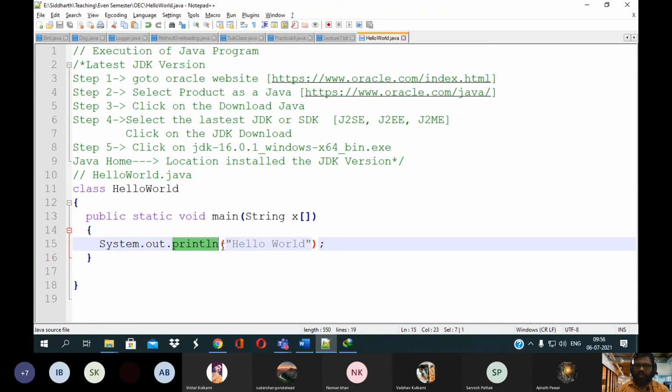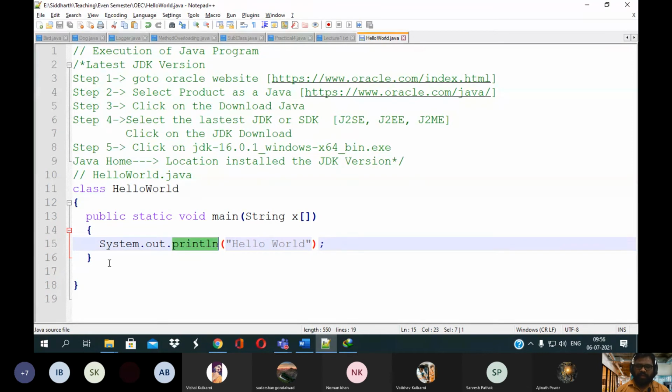Are you getting my point? So what do you mean by System? System is one of the packages, which performs the system related tasks defined under this package. And out is one of the classes defined under the System package, and println is the method.